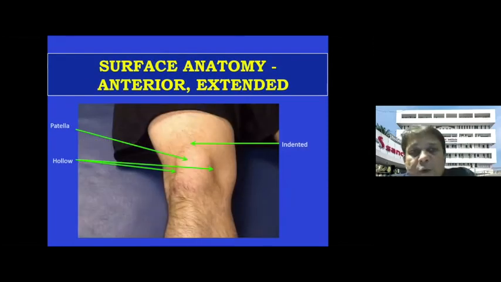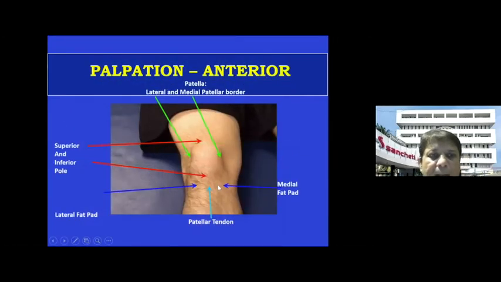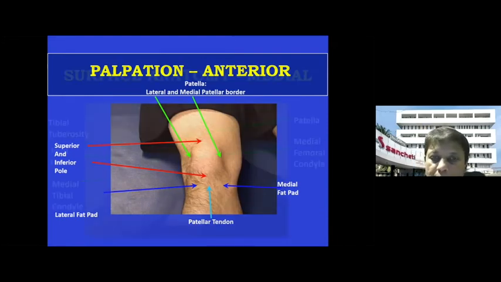Again, in inspection, you see the various superficial anatomy. You can see the medial and lateral parapatellar fossa, the medial and lateral borders of the patella, and then the superior pole and the inferior pole of the patella if there is no hemarthrosis or no swelling. If the patient is thin, then you can see all this, or sometimes in a swelling of the knee because of trauma or other conditions, you may get a situation where these foci are obliterated. So you should keep in mind the normal foci around the knee.